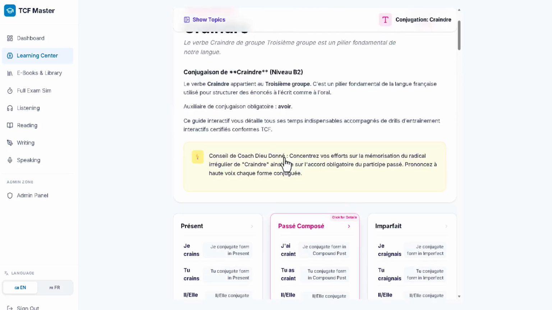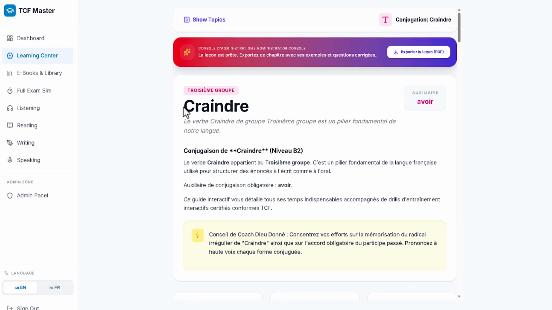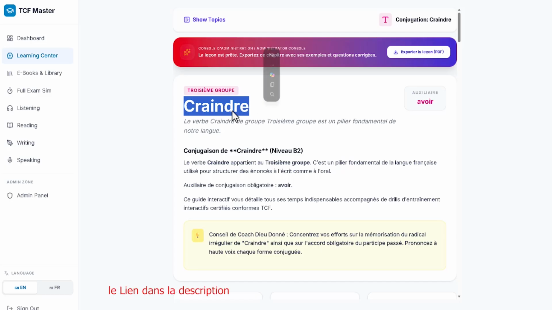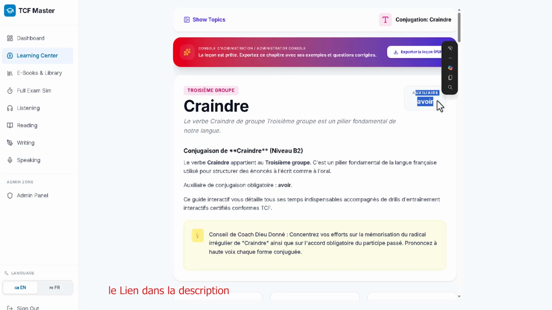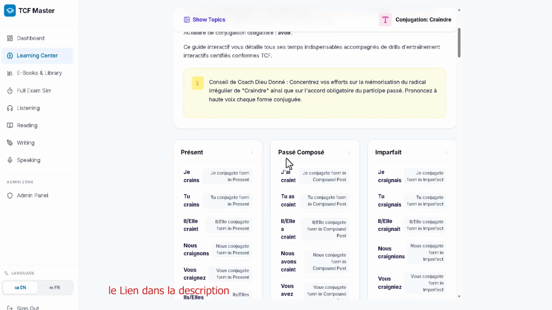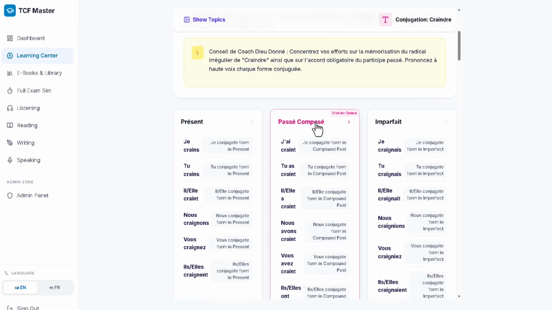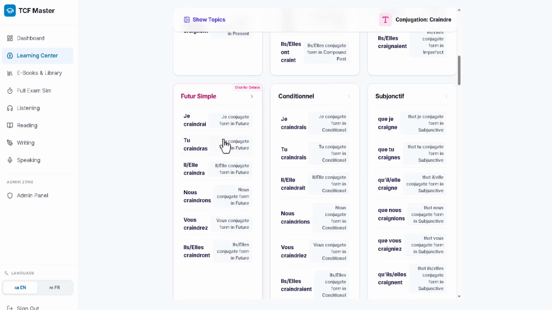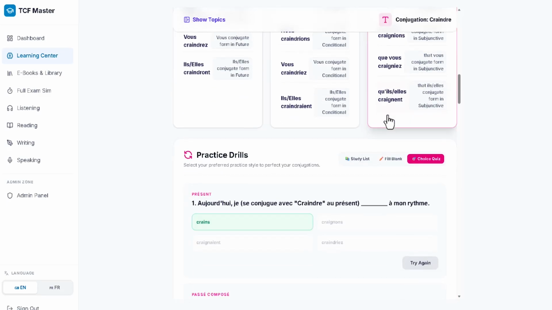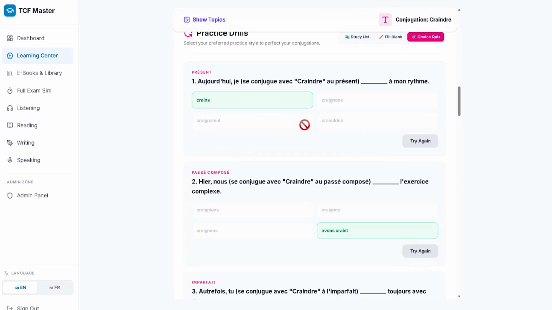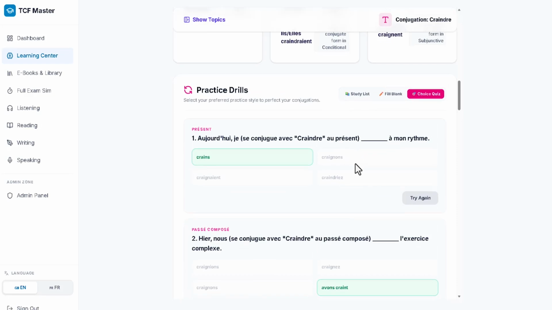You can see this place. You have craindre here, which is the verb. What you need to know about craindre is that when you come to passé composé, the auxiliary verb you can use for it is avoir. You understand? Then the conjugation of craindre au présent is here, au passé composé, à l'imparfait, futur simple, conditionnel, et puis subjonctif. You understand? So you can come here and practice the quiz as we did now. You can practice a lot of things about that conjugation.